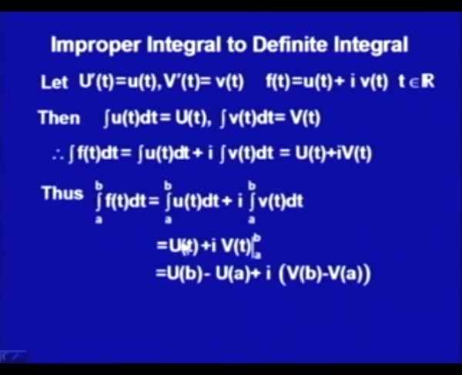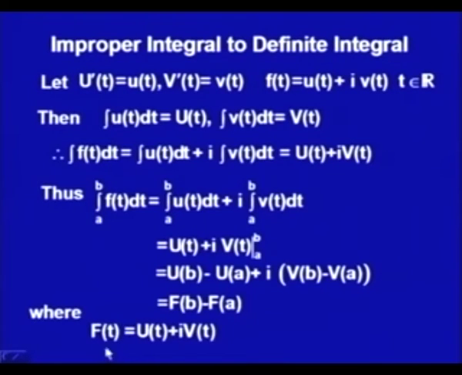What do we get? u_b minus u_a plus i times (v_b minus v_a). Let me write it out as u_b plus i v_b, that is capital F(b), and the remaining part is capital F(a). So what we are saying is, now f(t), the function I am defining, is capital U(t) plus i V(t). We know very well from the differentiation of the complex form that the derivative of capital F(t) is small f(t).